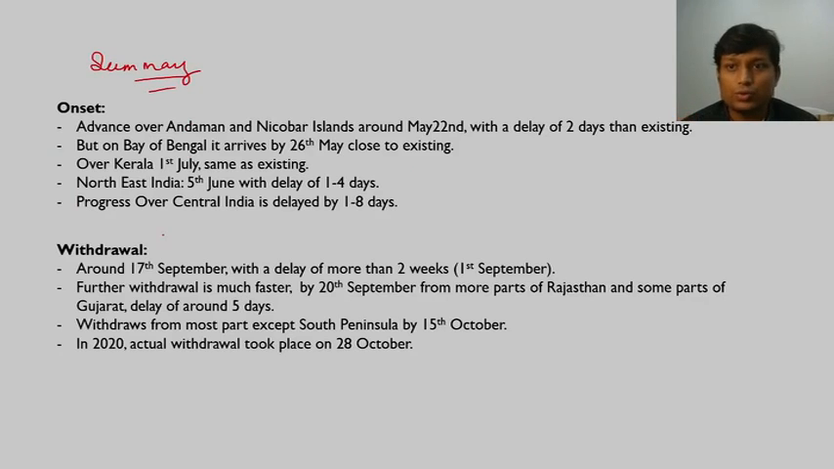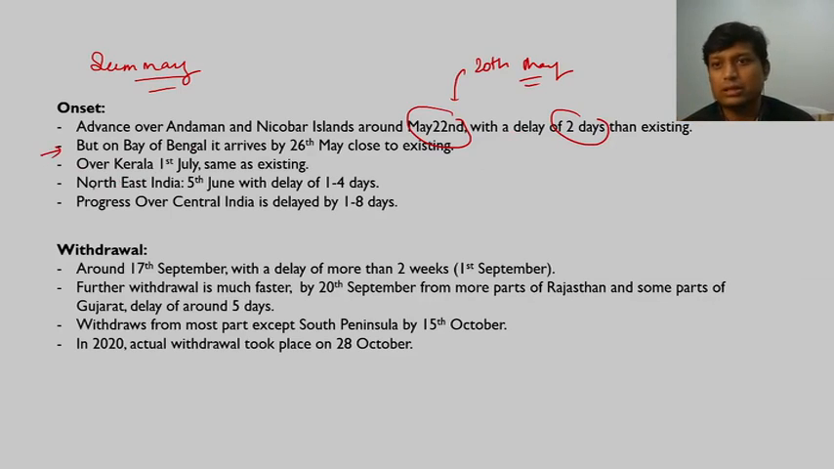So when it comes to onset, we are saying that advance over Andaman and Nicobar Islands is around 22nd May, right? That is a delay of 2 days from the existing date. The earlier date was 20th May, and now there is a delay of 2 days. So we are considering the new date as 22nd of May. Similarly, over the Bay of Bengal, it arrives precisely on 26th of May, close to the existing date. Again, that is not an issue. Over Kerala, it remains June, not July. So I will just correct it.